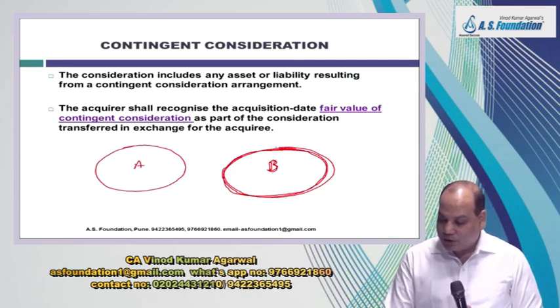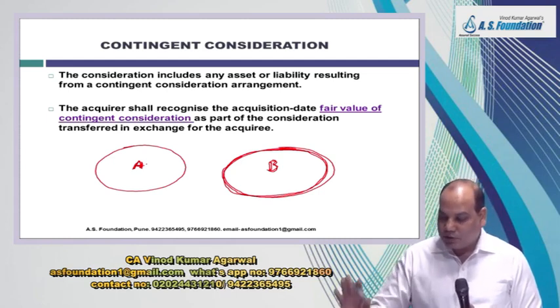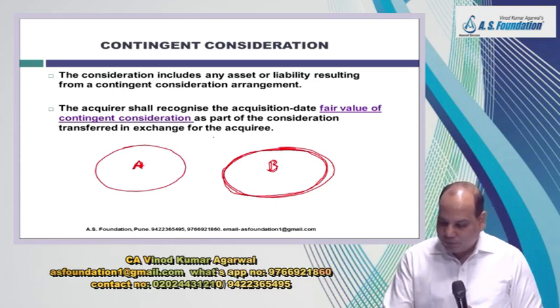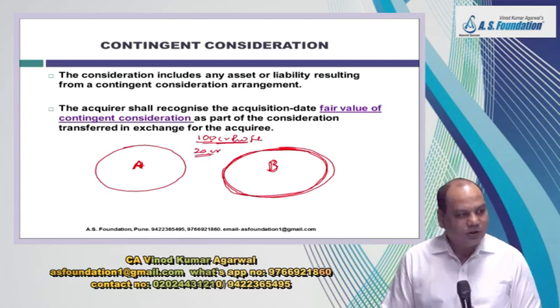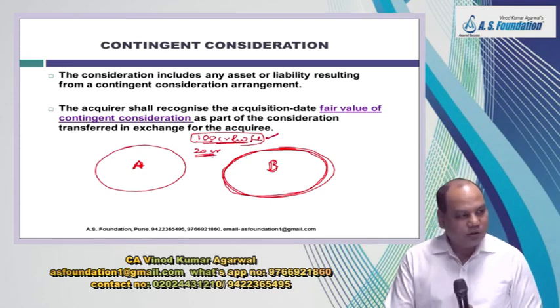So therefore, what many times these investment bankers do in order to crack the deal, because B would want more consideration. A says, wait, if we achieve a target 100 crore profit in the first year, then we'll pay you 20 crore rupees additional consideration. So that is called contingent consideration. This is an example. It can be any other such future event. On the happening of that future event, we will pay you additional consideration.